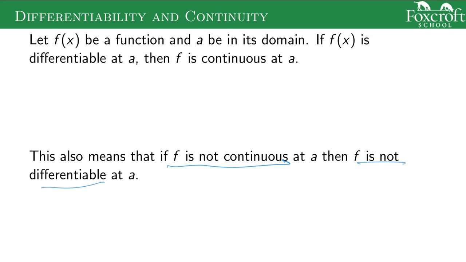So automatically we have one place where the derivative is not going to exist. If we don't have a continuous function, then the limit and the function value don't make sense together. So we can't use the limit definition of the derivative, and the derivative is not going to exist. If it's not continuous, you can't find the derivative.